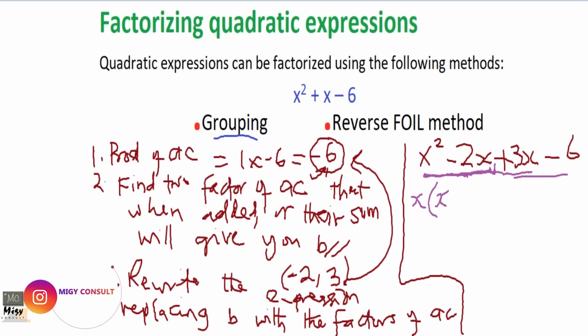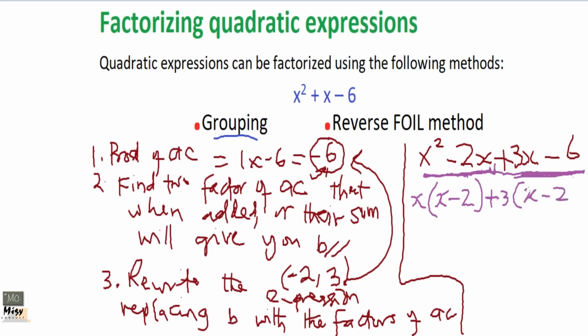Then x goes into -2x, -2. Okay, I'm done with that one. Then I come to the second one. What is a common factor here? It is 3. So plus 3. Then I open a parenthesis. 3 goes into 3x is x. 3 goes into -6 is -2.